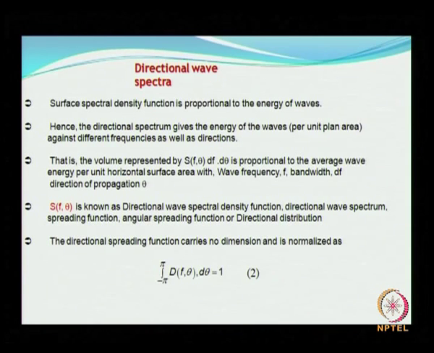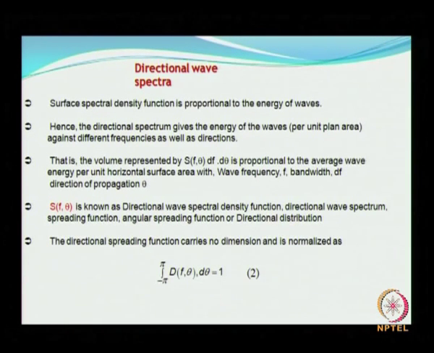The variables are mentioned there: frequency bandwidth, d theta is incremental of directions, and S of theta is known as the directional spectral density function or directional wave spectrum, spreading function, angular spreading function or directional distribution. So you have a number of names assigned to S of theta.